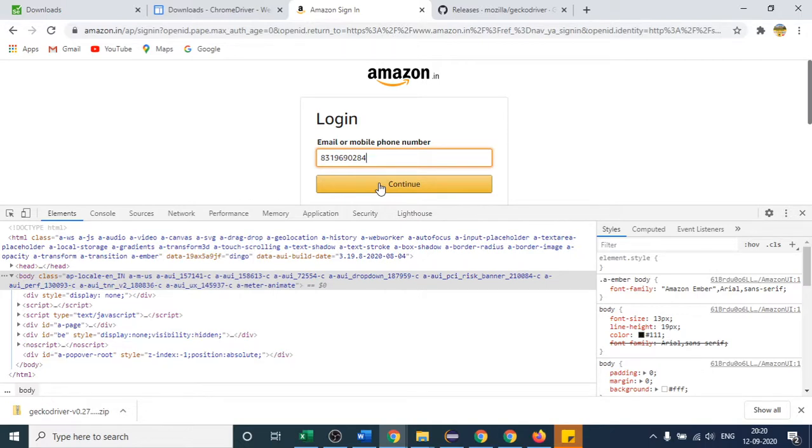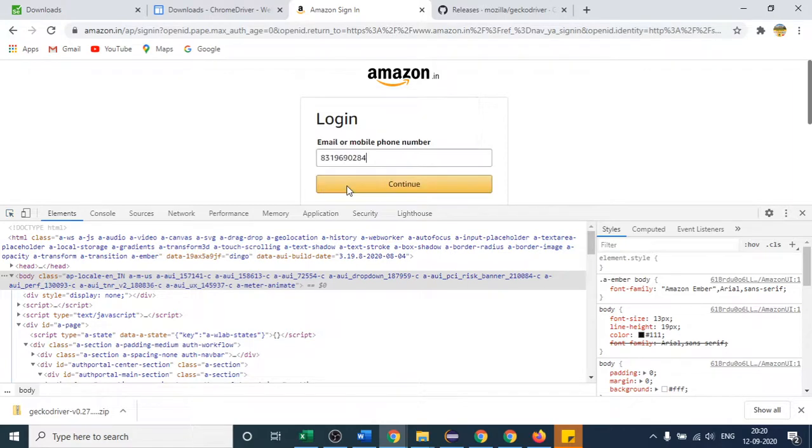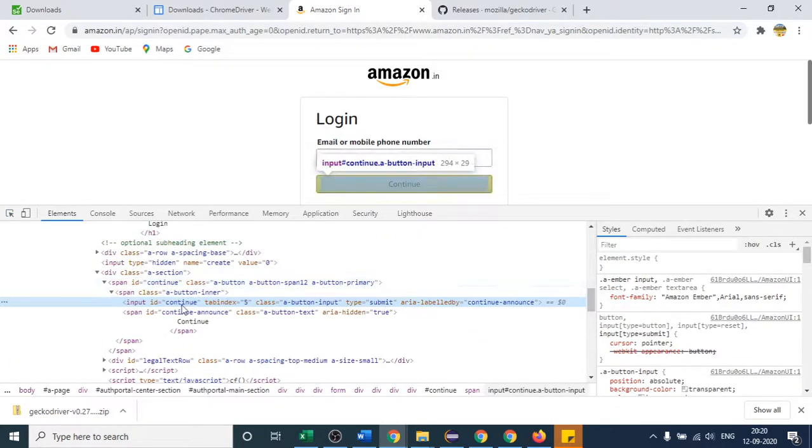Since we are dealing with the ID locator, I first have to know the ID of this button. So I inspect this button, and you can see the ID is continue. I hope you are able to see this.